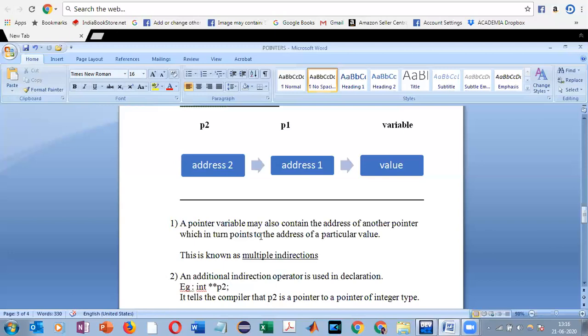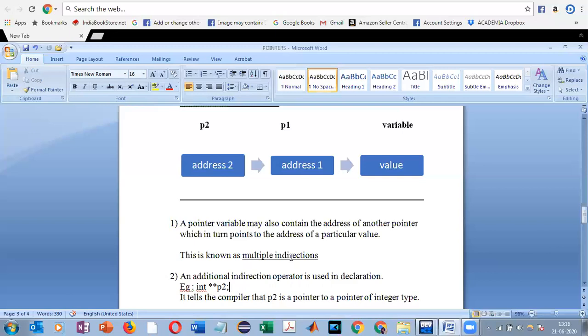Now, we know that when we are using a pointer to a variable, we use a single indirection operator, that is the asterisk sign over there. When we are using a pointer to a pointer, we use two asterisk signs, that is, we use an additional indirection operator. Now, what does this say? Look at this statement, look at this declaration. What does this exactly tell the compiler? It tells the compiler that P2 is a pointer to a pointer of integer type, or we may say that P2 is a pointer to an integer pointer.